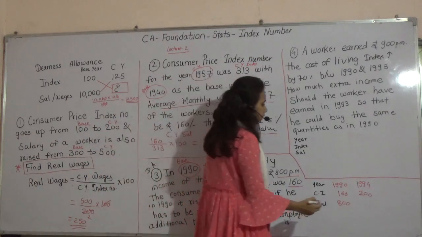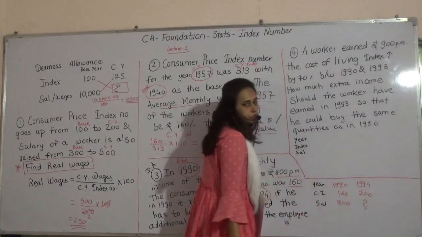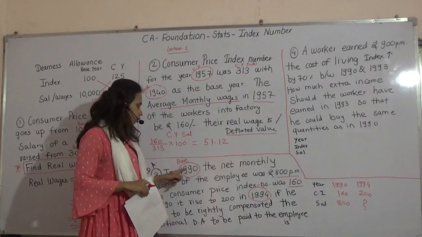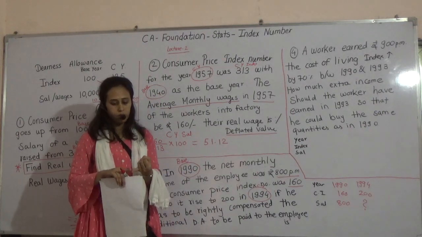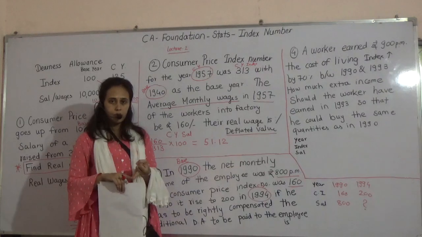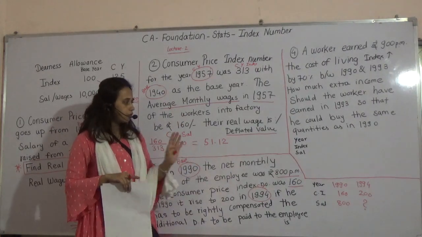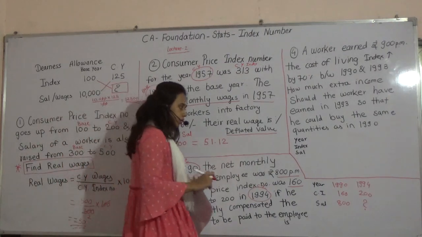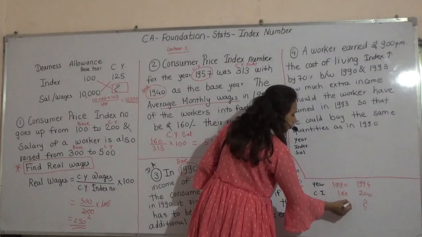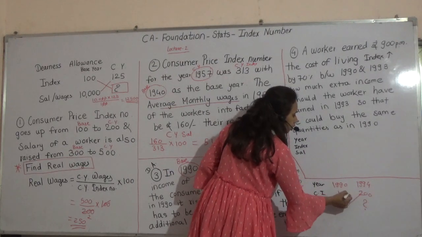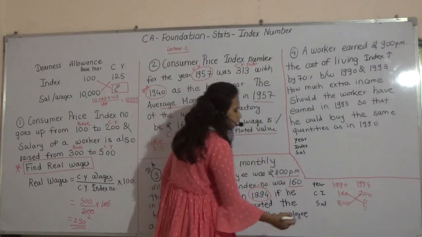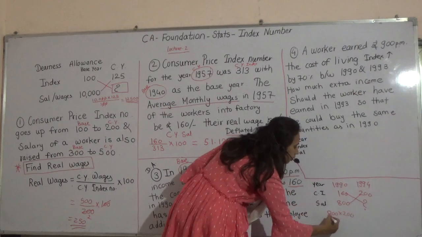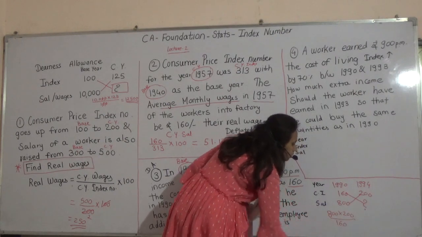First of all, we have to find out what salary he deserves. Again, I am telling you what we are going to write. We are quickly going to write year, then consumer index and salary. Same thing we are going to do. Only do it in this manner so that you will get the answer quickly. So again, what I told you, every time you have to do the cross multiplication. So 800 into 200 divided by 160.